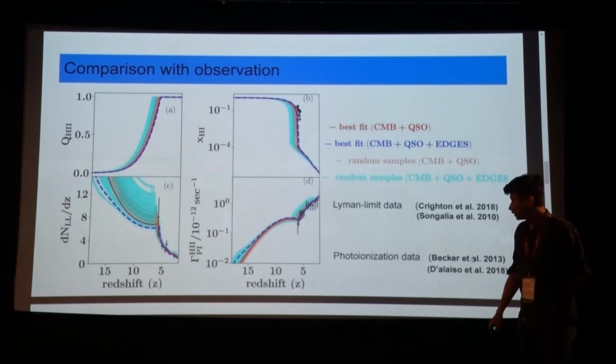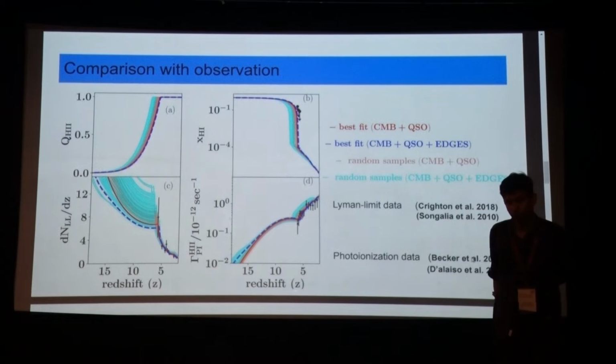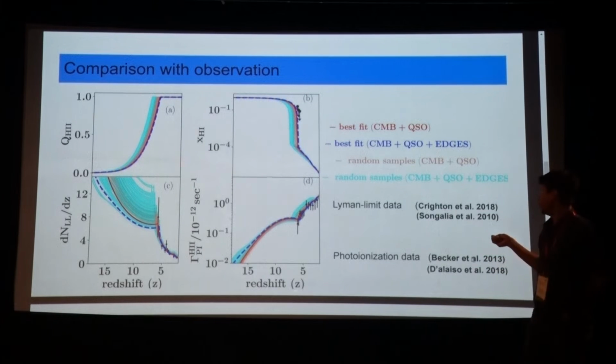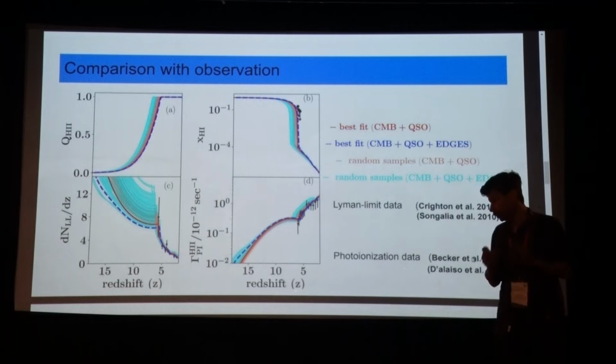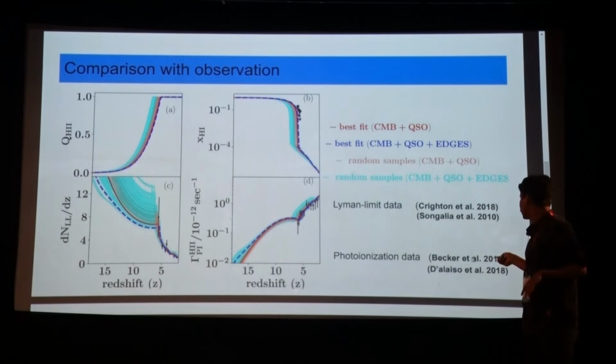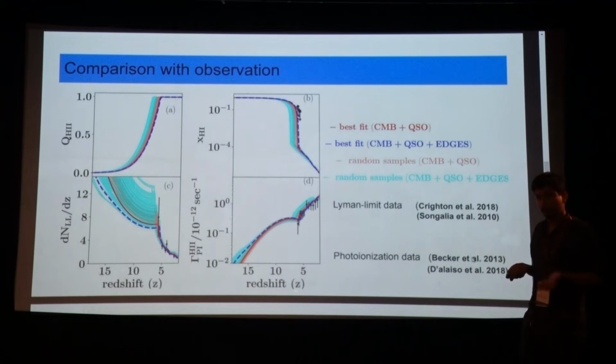Okay. And now, once you run an MCMC, I think the first thing to check is if your model prediction matches with the observation. So, for the time being, just forget about this CMB plus quasars plus EDGES. Just concentrate on these red things. One is CMB plus quasar, which is basically the reionization, and then there would be a best fit, which is red, and then there would be random samples that came out from our MCMC analysis once the chain converges, once the analysis is done. And you would see that the red curves are always in agreement with the observational data, and it is also very close to the best fit model, which is what you expect from your MCMC result.